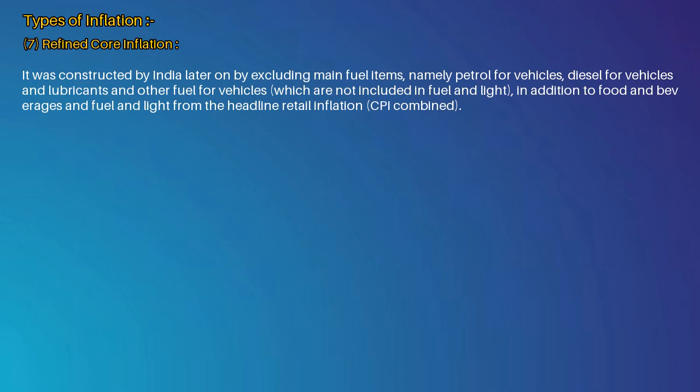Next type of inflation is refined core inflation. 7. Refined core inflation. It was constructed by India later on by excluding main fuel items, namely petrol for vehicles, diesel for vehicles and lubricants and other fuel for vehicles, which are not included in fuel and light, in addition to food and beverages and fuel and light from the headline retail inflation, CPI combined.